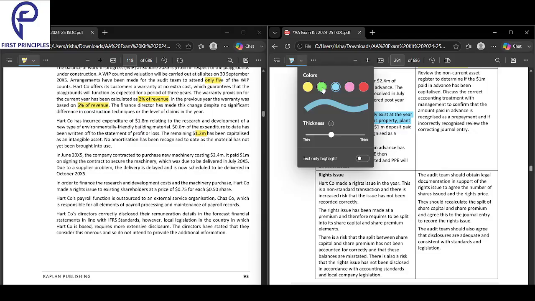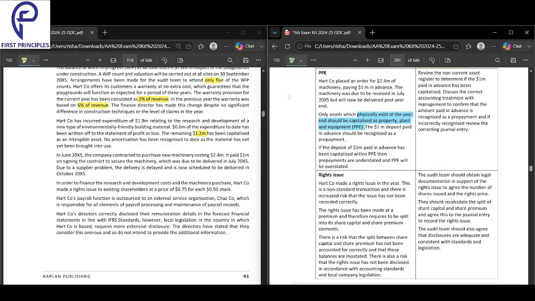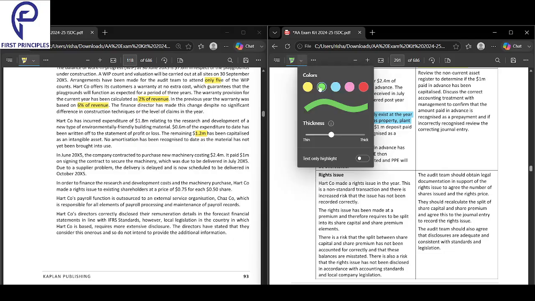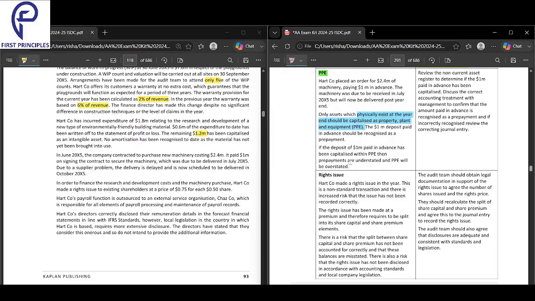Now the asset has not come, so you don't count that. Just because you have paid 1 million doesn't mean we should count it as your asset. You cannot count it as your asset because the delivery has not yet happened. So the deposit of 1 million paid in advance has been capitalized, and prepayments are understated and PPE will be overstated. The 1 million in PPE, you have to call it a prepayment.